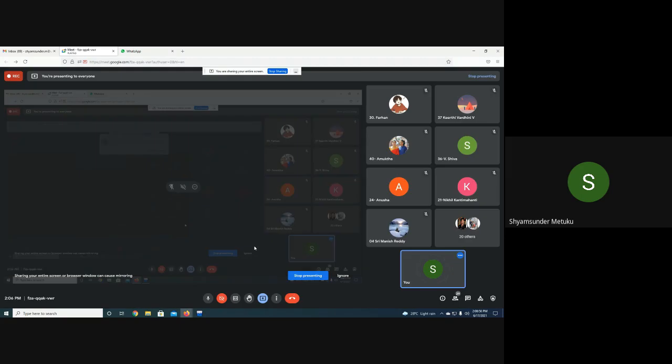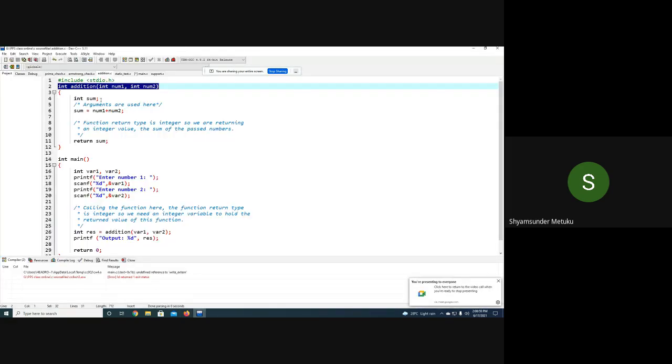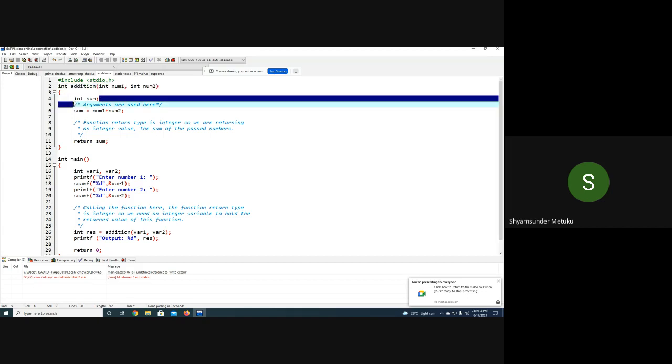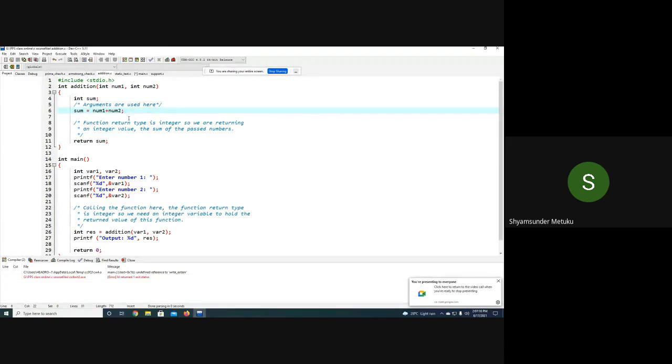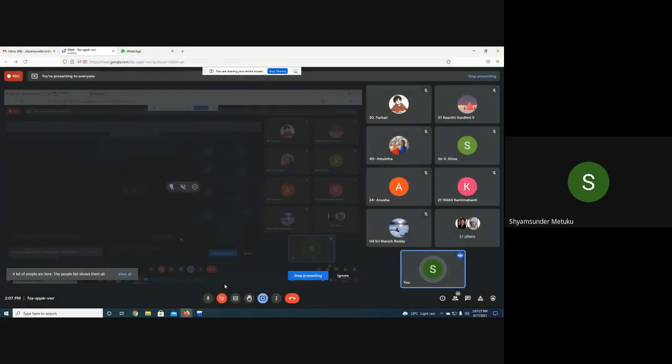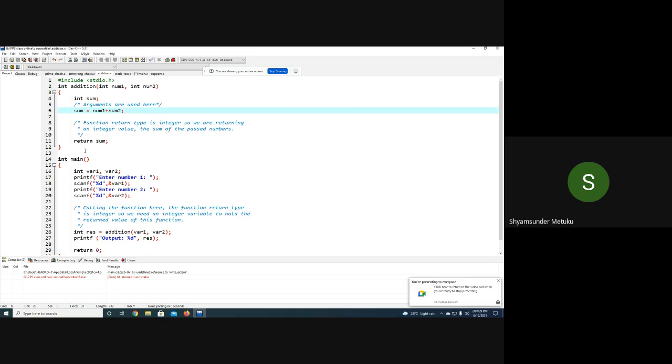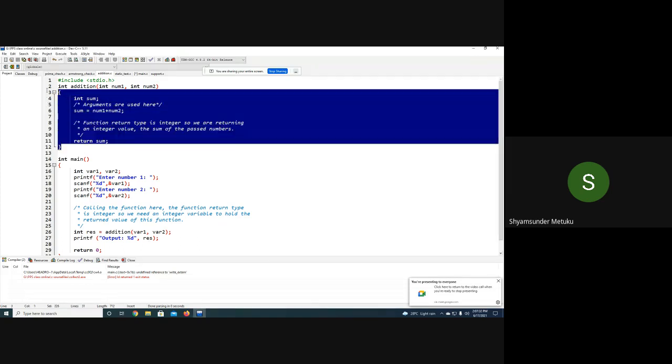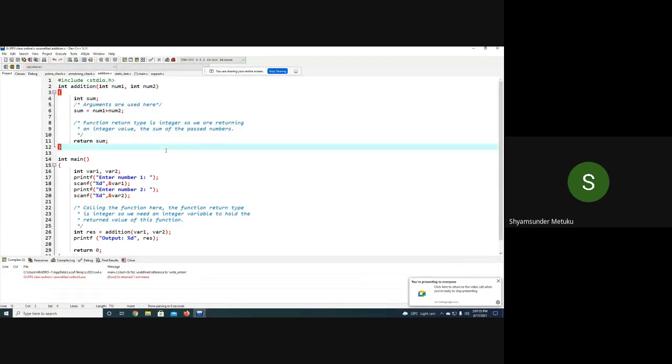To hold the result of the two numbers, I need one more variable, a local variable. So I have declared int sum. Then, using the arguments, sum is equal to number1 plus number2. It's only logic, still not under execution. It's only the definition part. Then finally I return the result of these two numbers by using a return statement at the end of the function definition. So it's a very simple function definition which has only one task: to perform addition of two given inputs.